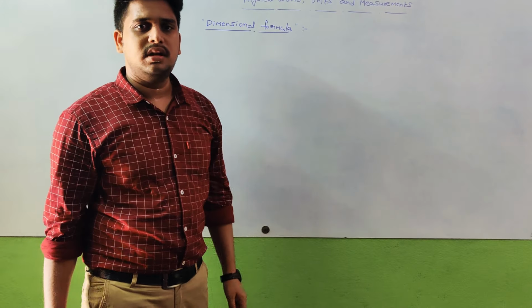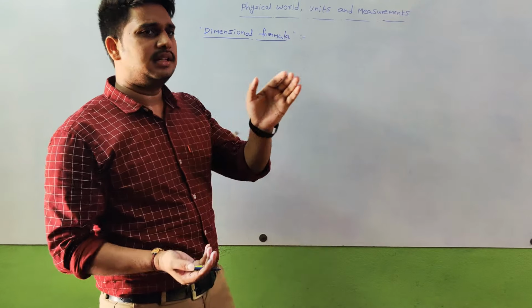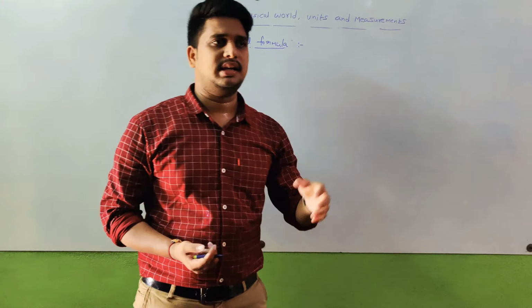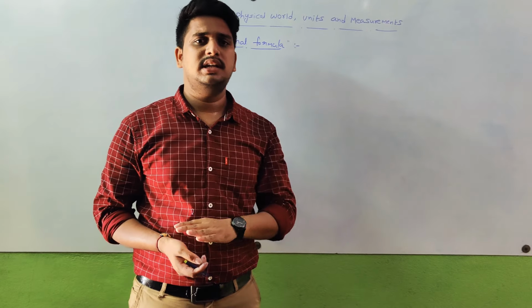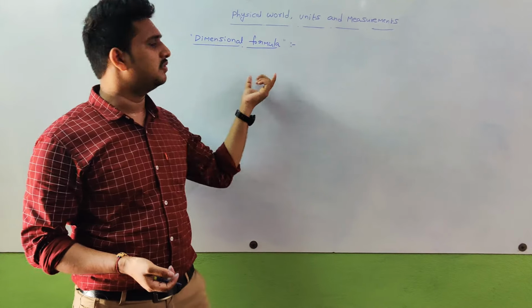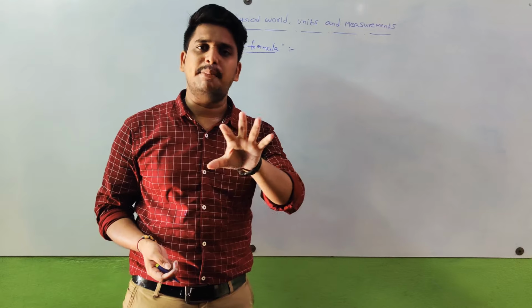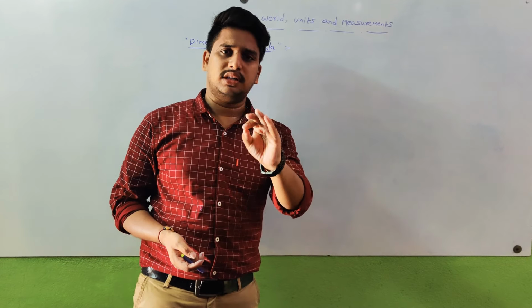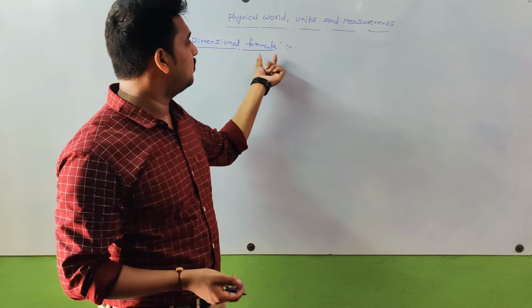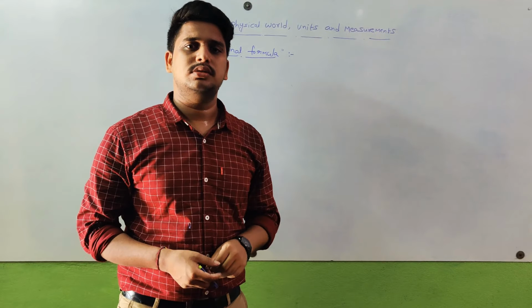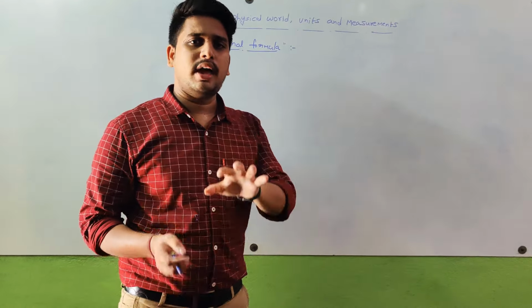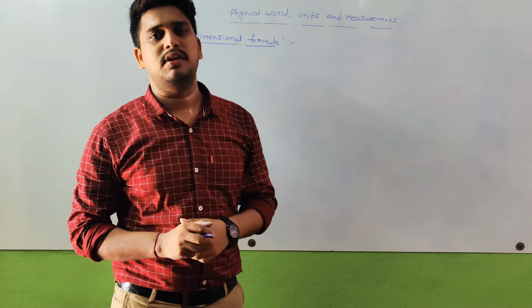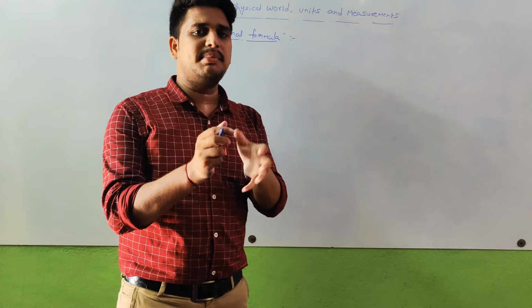If you take the previous years' exams like JEE and NEET, definitely one question will come from this dimensional formula. Not only in competitive exams, for the board exams also it is most important. So students, be focused on this. It is very easy to write. So what is meant by dimensional formula?